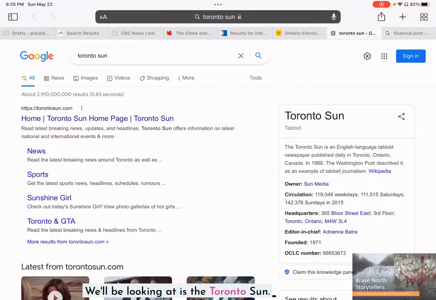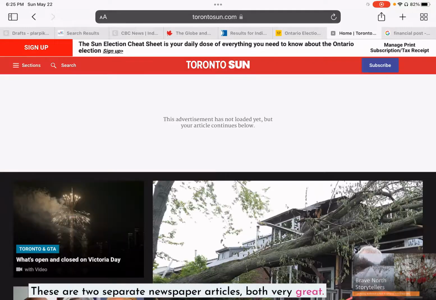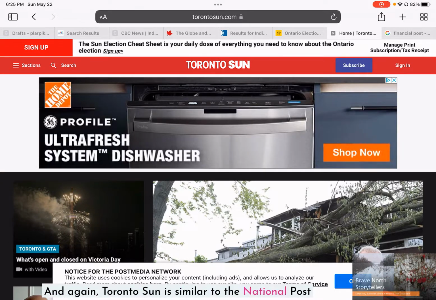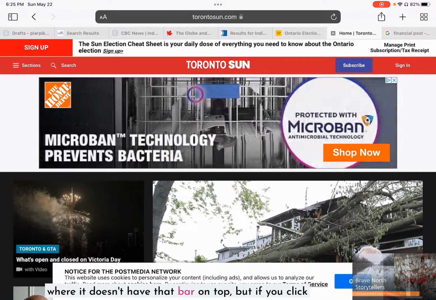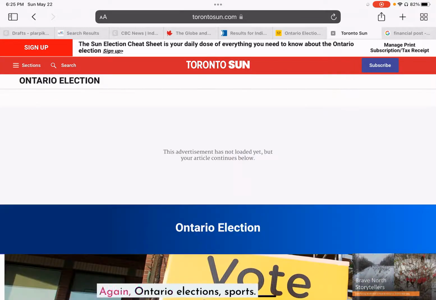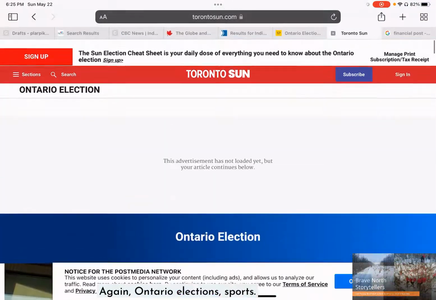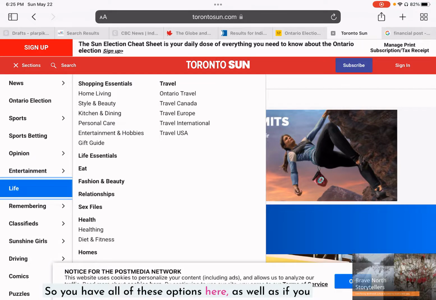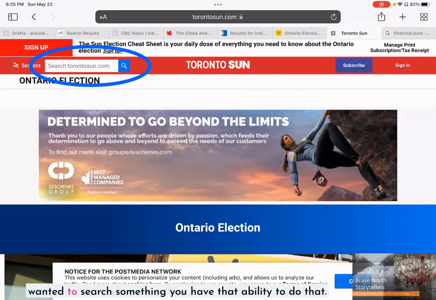The next one we'll be looking at is the Toronto Sun. This is not the same as Toronto Star. These are two separate newspapers, both very great. And again, the Toronto Sun is similar to the National Post, where it doesn't have that bar on top, but if you click on sections, you will see that the sections are there. Again, Ontario election, sport. So you have all of these options here, as well as if you wanted to search something, you have that ability to do that.